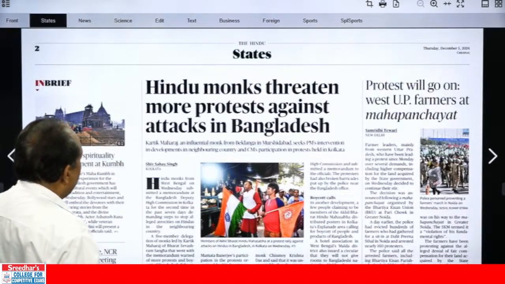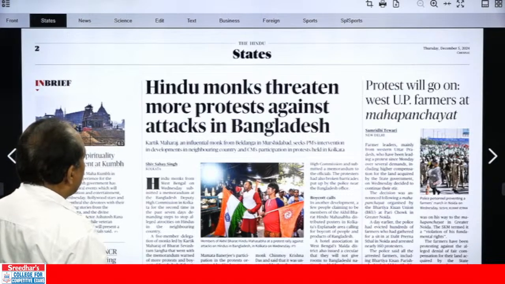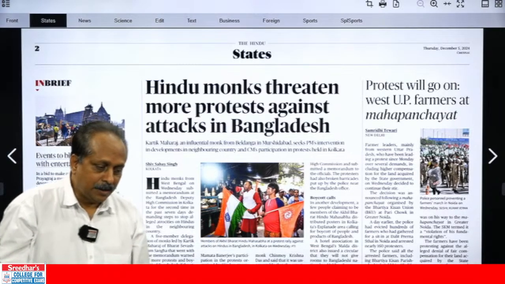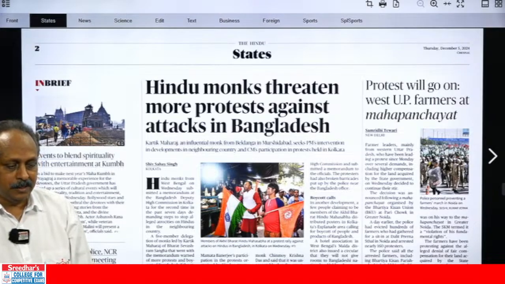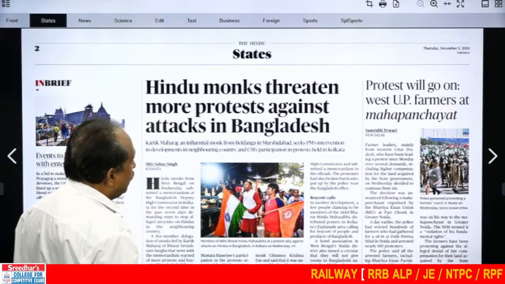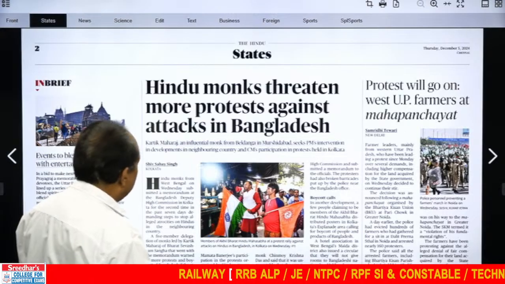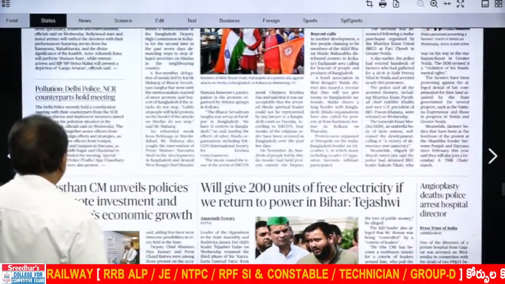We have a pic over here and let's see what it says. Hindu monks threaten more protests against attacks in Bangladesh. You all know minorities are being attacked in Bangladesh. Hindus, Buddhists, Christians, all these are being attacked. Persecution, we use the word. And they want to protest against that. Protest will go on. West UP farmers at Mahapanchayat. So many times protest, protest, protest.